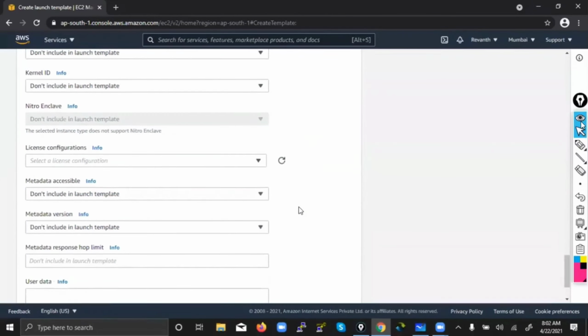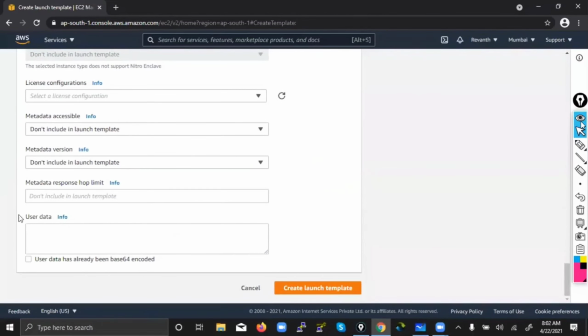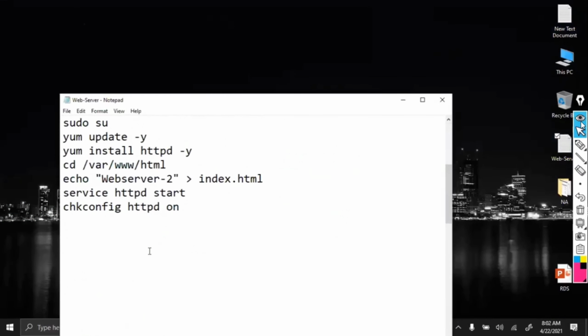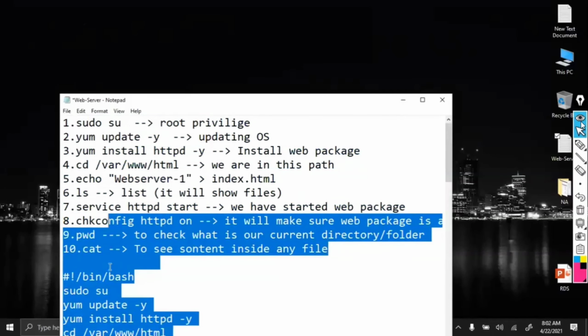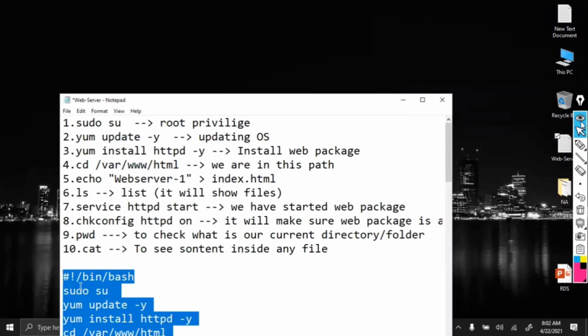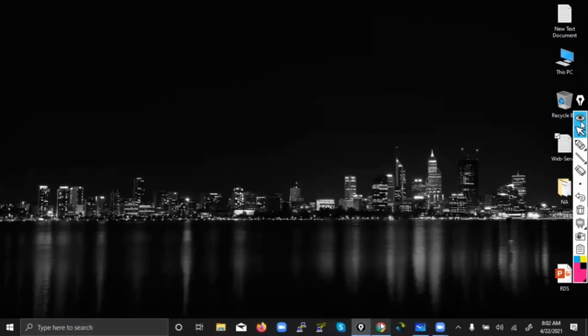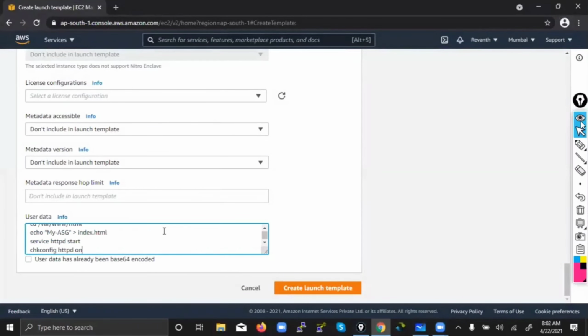Because it will be the last option, you might forget about it. User data. So what you will do is save this.